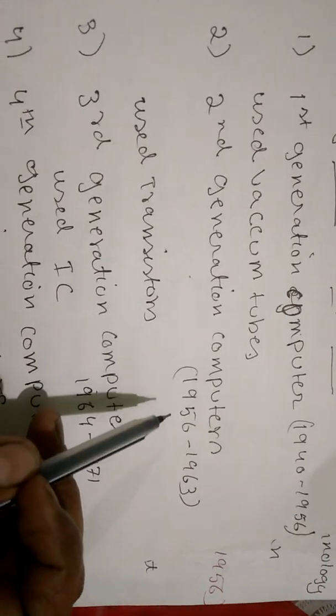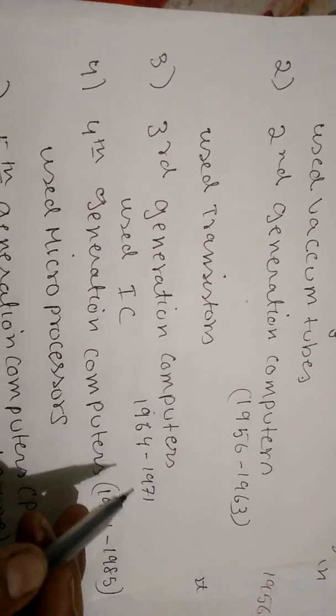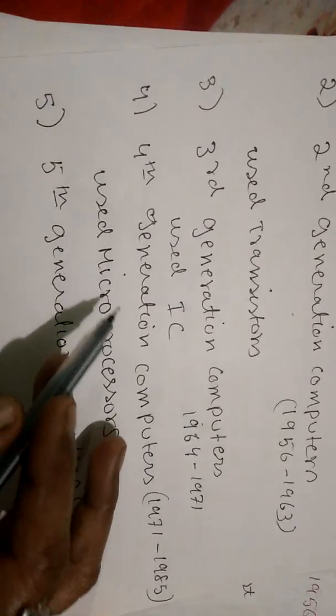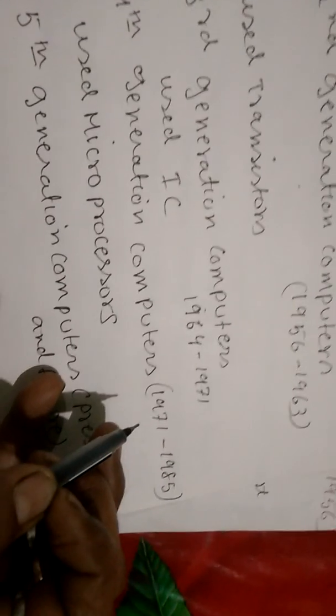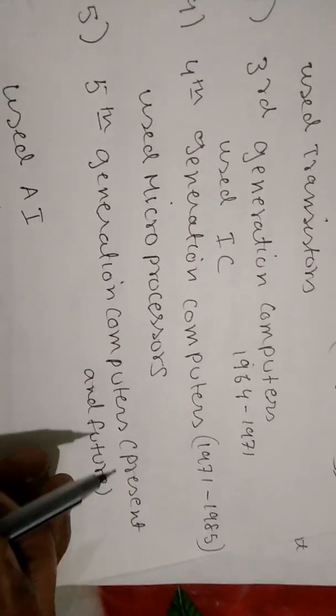Second generation computer, 1956 to 1963, used transistors. Third generation computer, 1964 to 1971, used integrated circuits. Fourth generation computers, 1971 to 1985, used microprocessor. Then fifth generation computers, that is the present and future, used artificial intelligence.